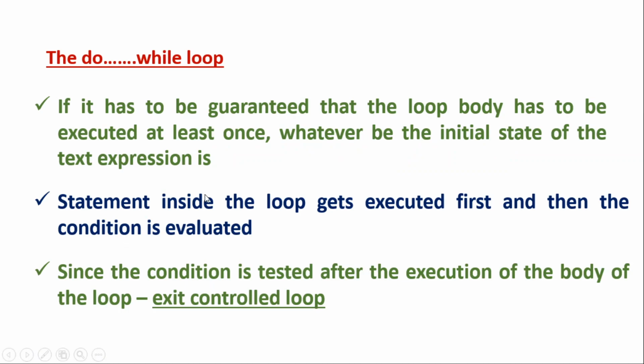We know that in a while loop the condition is first checked and then only the body of the loop is executed. But there is a significant difference in the do while loop in that aspect, because in a do while loop, without checking the condition, at least one time the body of the loop will be executed. It is guaranteed that the loop will execute at least a single time, even if the condition is not satisfied.